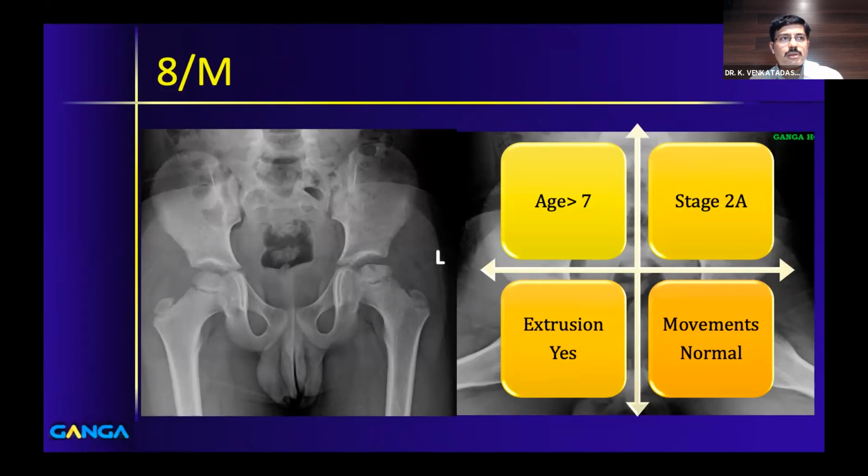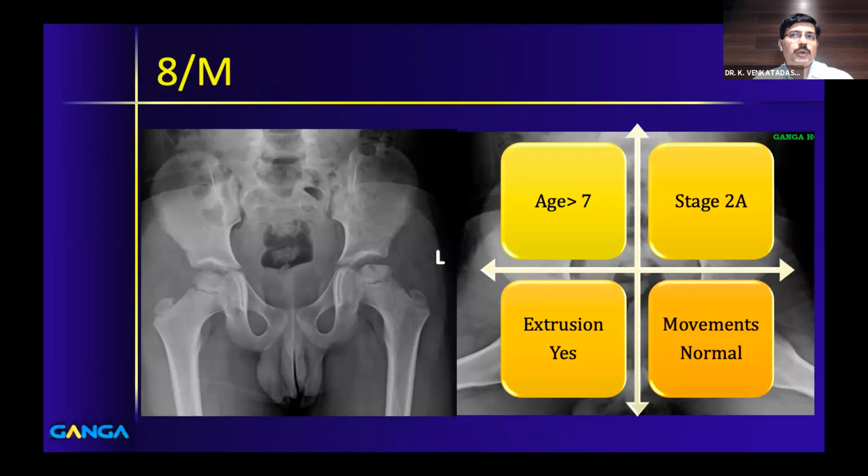The problem with non-operative containment by using braces is, again, the compliance issue on one side. The other side of it is that it is going to go on for a long time. The child practically can't go to school for, say, up to 6 months. So all those things are practical issues.